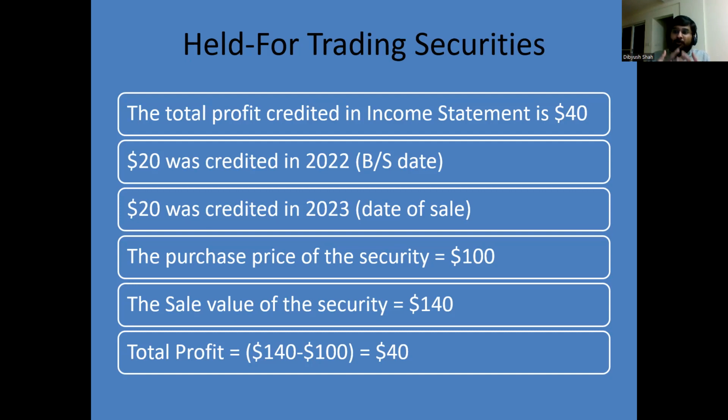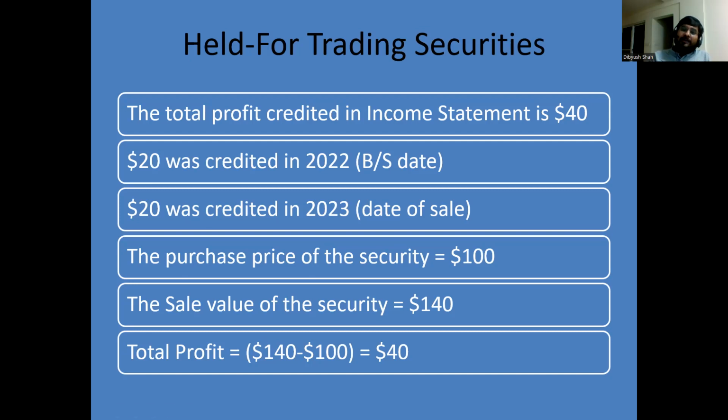Now, what was the original purchase price of the security? $100. And what was the final sale value of the security? $140. The difference between the sale price and the purchase price is $40, and this is the value of the gain that has been credited to the income statement.